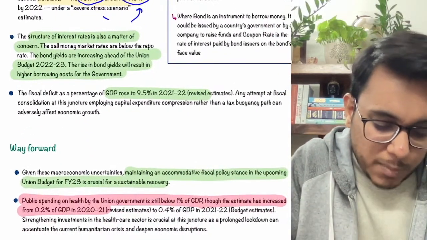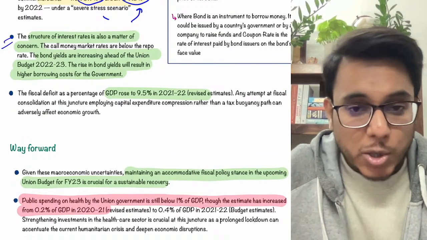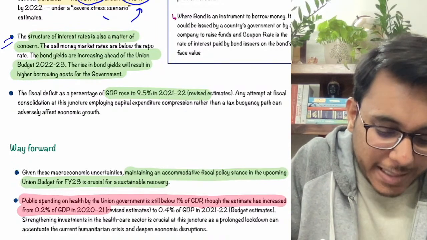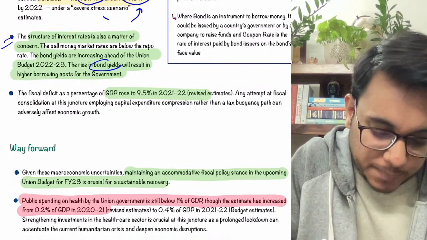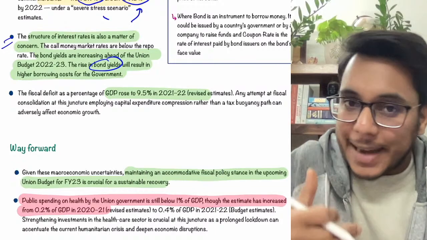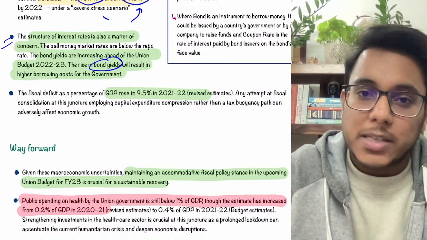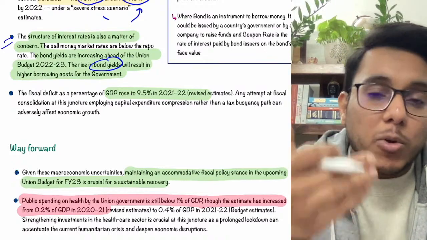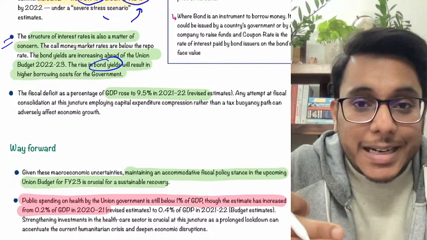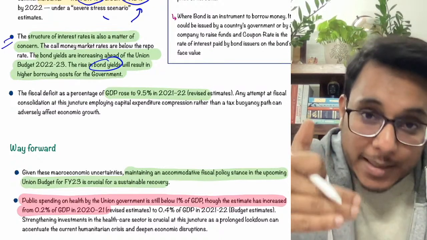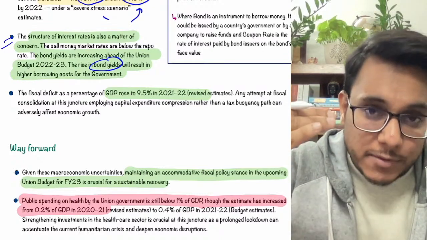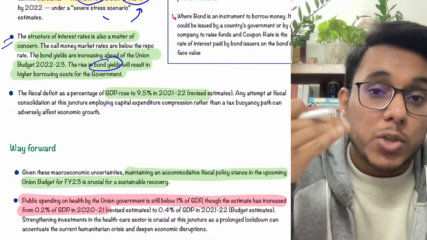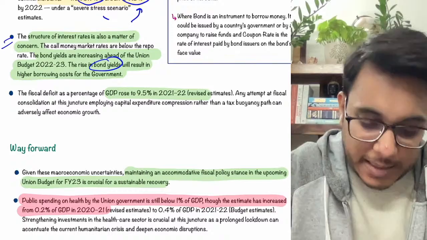So therefore, this is about the interest rates. This thing needs to be removed. The structure of interest rates also needs to be corrected. Fine. The bond yield is increasing. What is this bond yield? Now the government is raising money on the bonds, and when the government raises money, it also has to give interest. So the bond yield increasing means that the interest is increasing, and the government has to pay more interest, so the cost of borrowing for the government will increase. This particular thing is there.